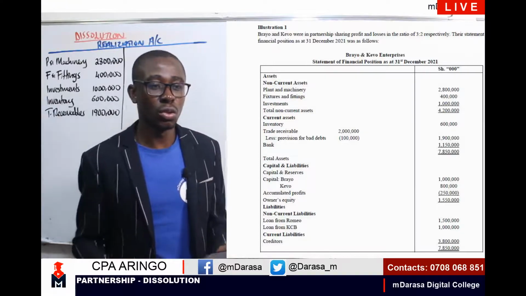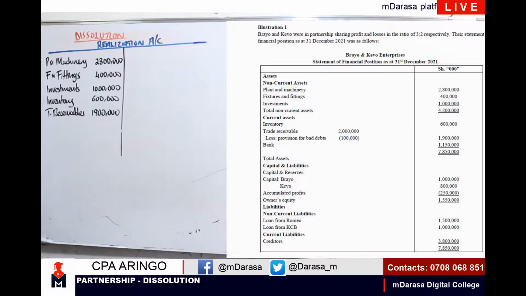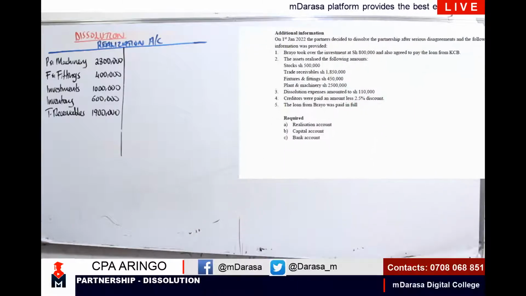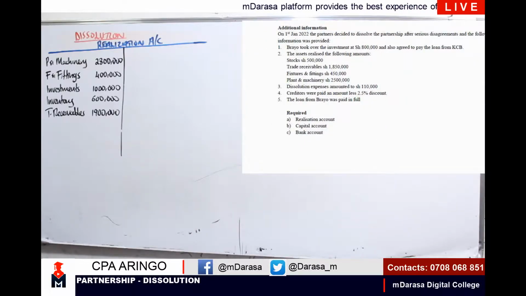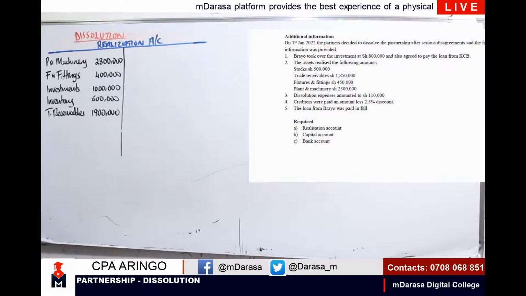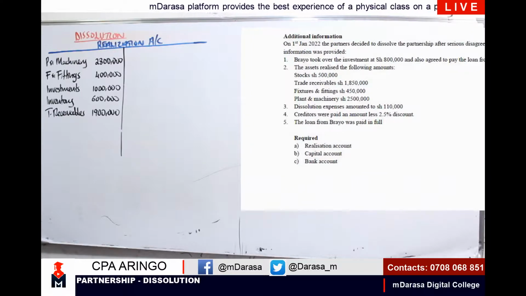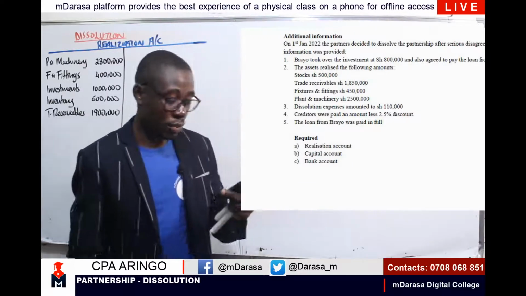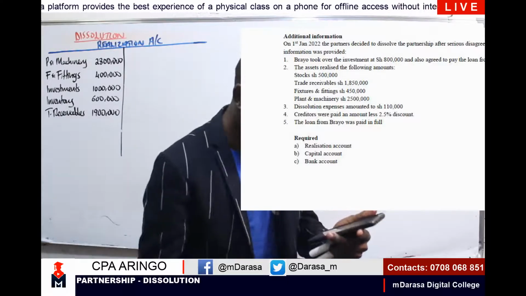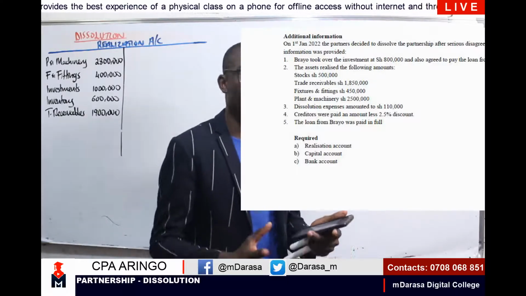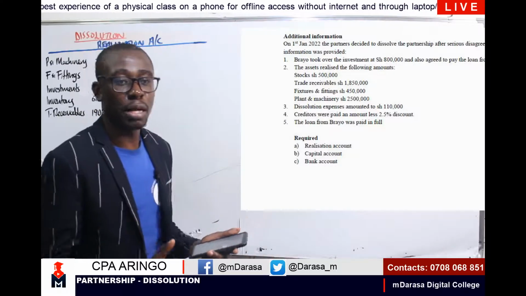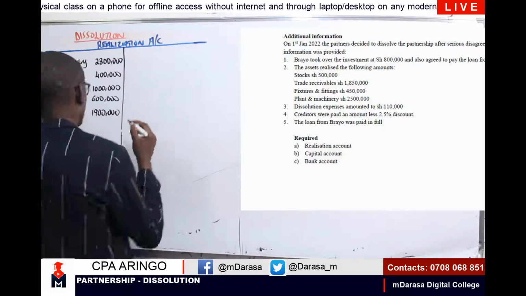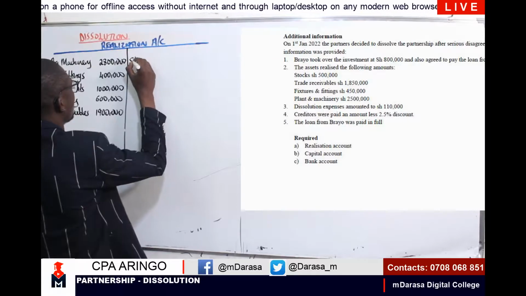So let us go to the notes and see what we realized on disposing of our assets. I want us all to go to note number 2. Kindly confirm that you can see that. In note number 2, you are told that the assets realized the following amounts: stocks of 500,000, trade receivables 1850. Whatever account you're going to debit there, I'll be debiting my bank account and crediting our realization account. So therefore, I'm going to have our stocks.